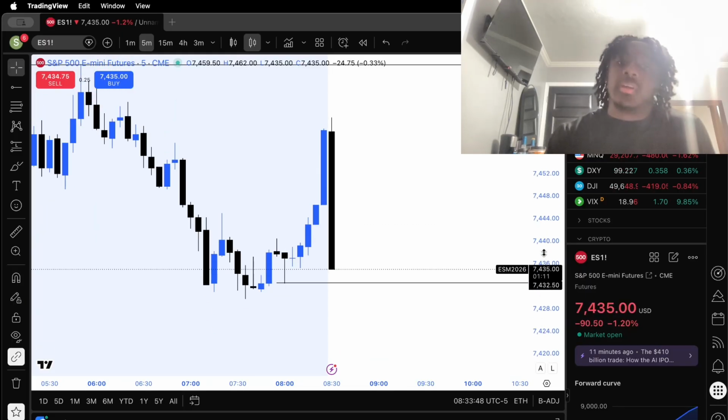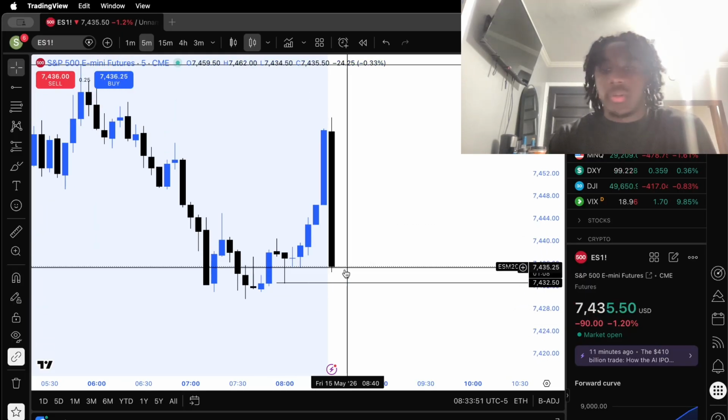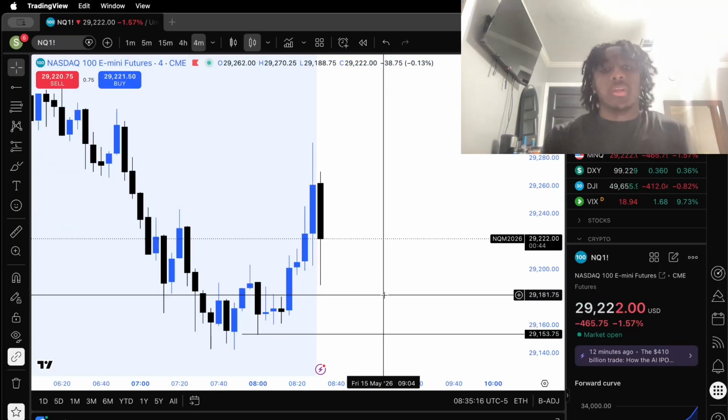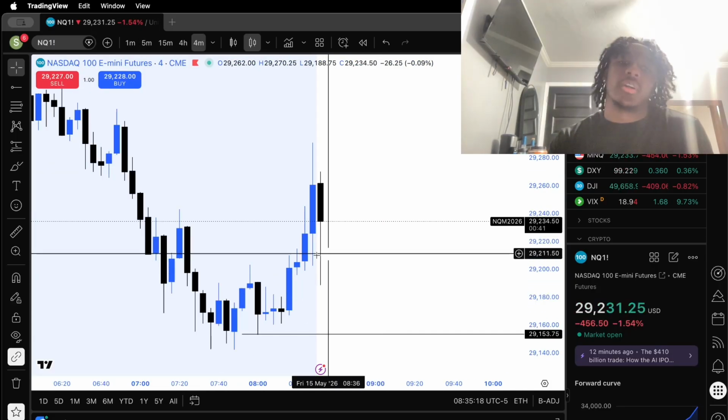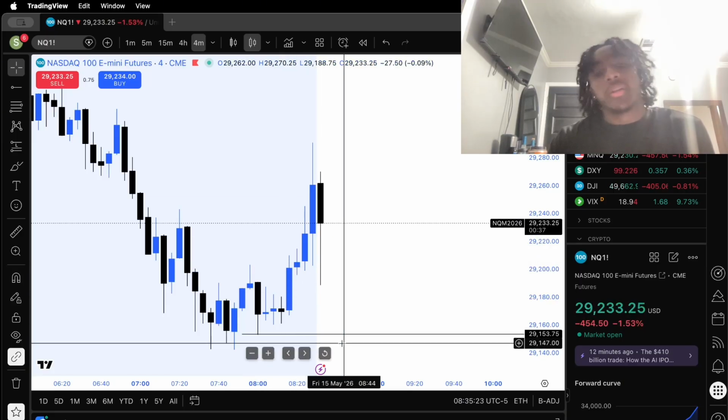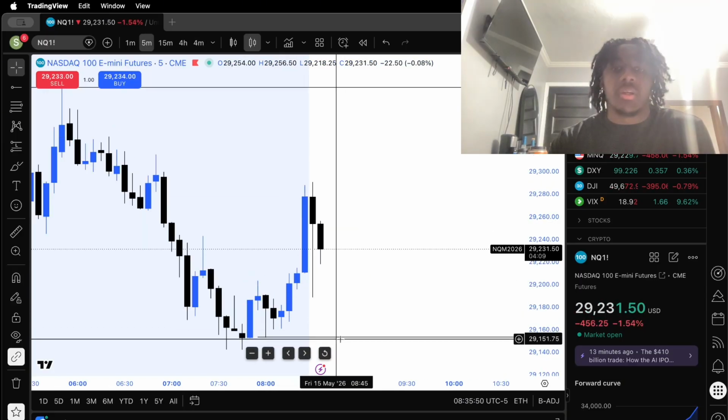So as you can see, it looks like ES is going to take it out first, but we don't want the SMT. We want true manipulation, so we want NQ to take this out as well. It looks like price is having a hard time trying to come down because it doesn't want to inverse this fair value gap right here, which is bullish because everybody wants to buy. Yeah, this is all we need right here for an A+ setup.